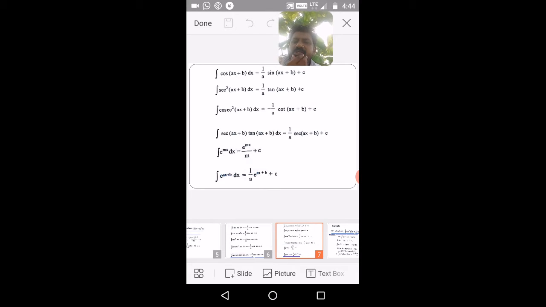For example, integration of cos ax minus b dx, then it is 1 by a sin ax minus b plus c. Similarly, integration of sec square ax minus b dx, it is 1 by a tan ax minus b plus c. Integration of cosec square ax minus b dx, it is minus 1 by a cot ax minus b plus c. Integration of sec ax minus b into tan ax minus b dx equal to 1 by a sec ax minus b plus c. Integration of e power ax minus b dx, it is 1 by a e power ax minus b plus c. Okay.